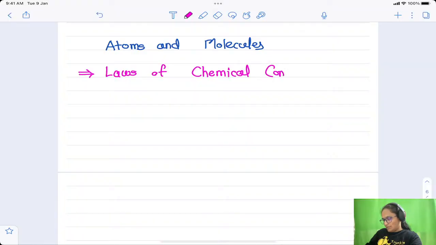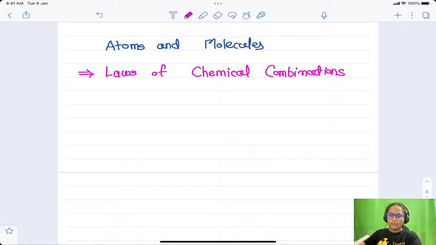Before discussing the laws of chemical combination, let me just introduce this chapter to you. As we know, we have studied it already since class 5, everything around us is matter, and that matter is made up of something, right?